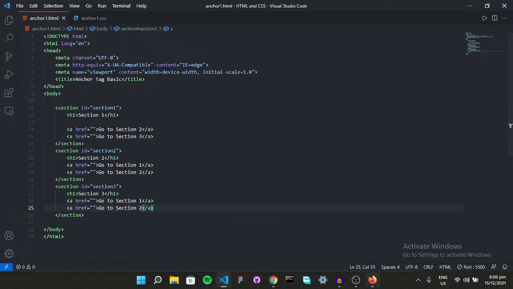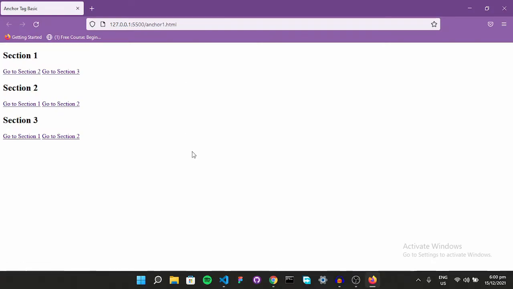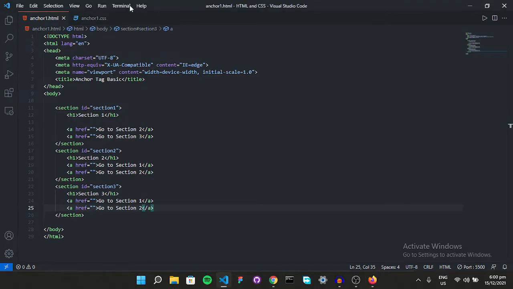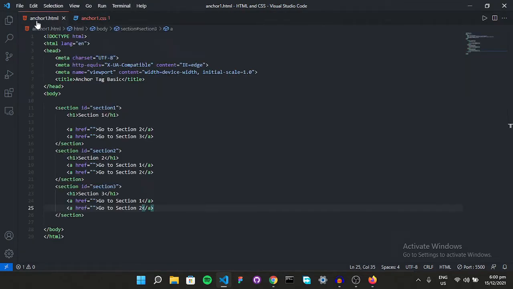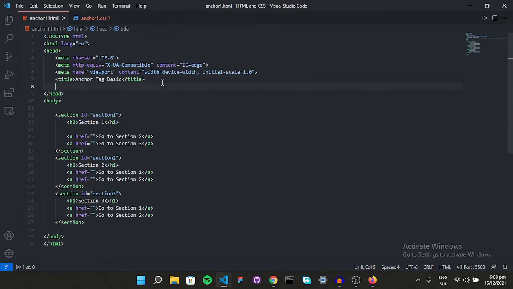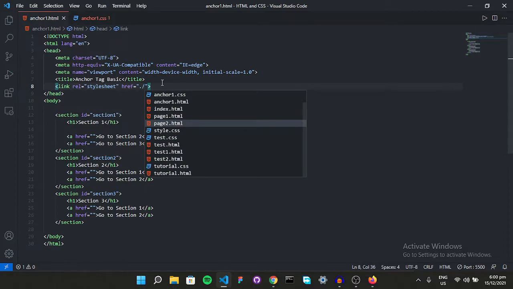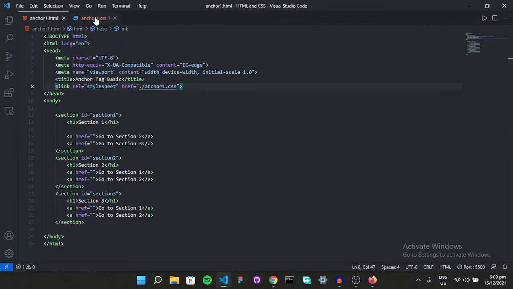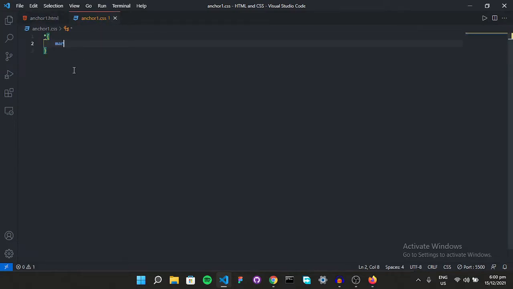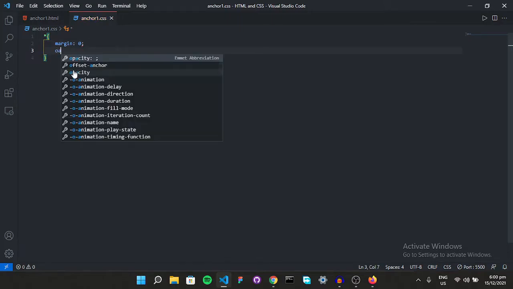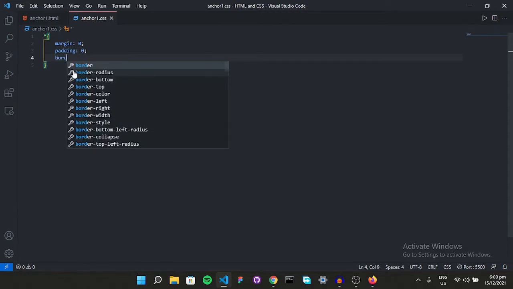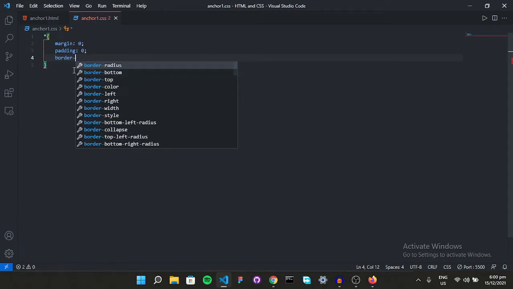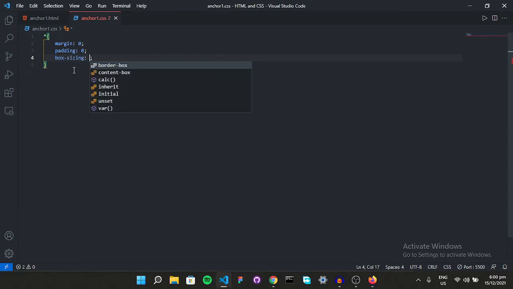Now if we go into our browser, there are some links for us, but let's style it a bit so you can see it clearly. In your CSS, I think I forgot to link it. Yeah, I did. Great. So let's link my CSS. I'll find it, anchor1.css. There it is. Perfect. It's linked. All fine. Now let's remove some basic paddings and margins because I don't like them in my HTML file. Box sizing is equal to border-box.